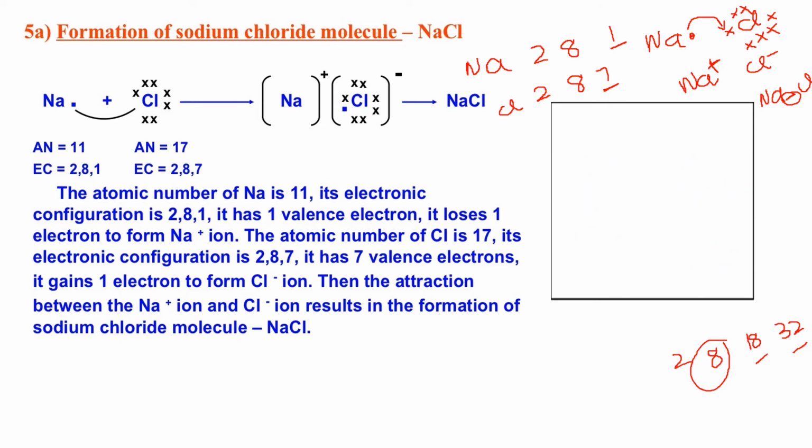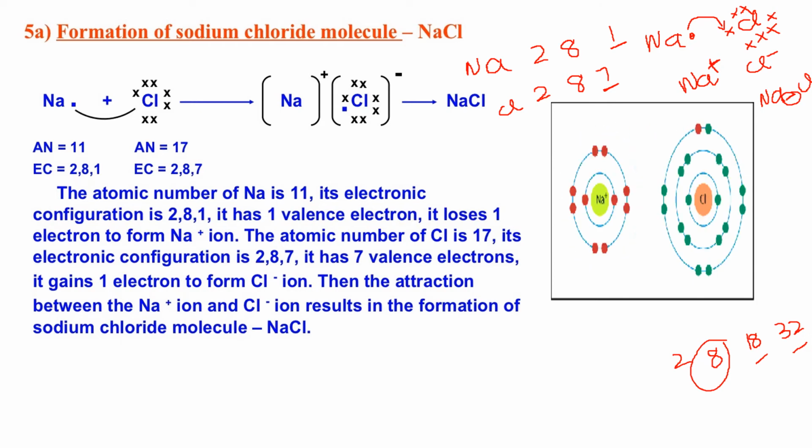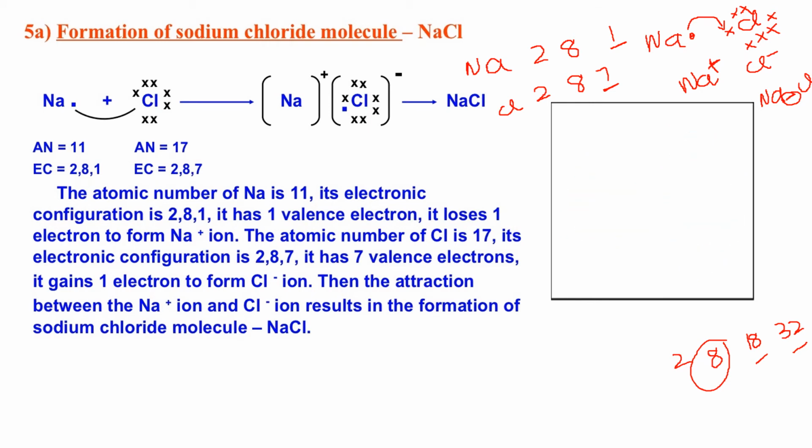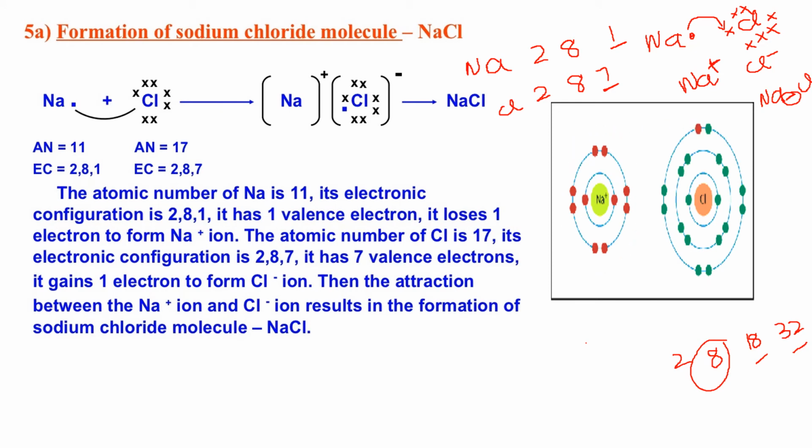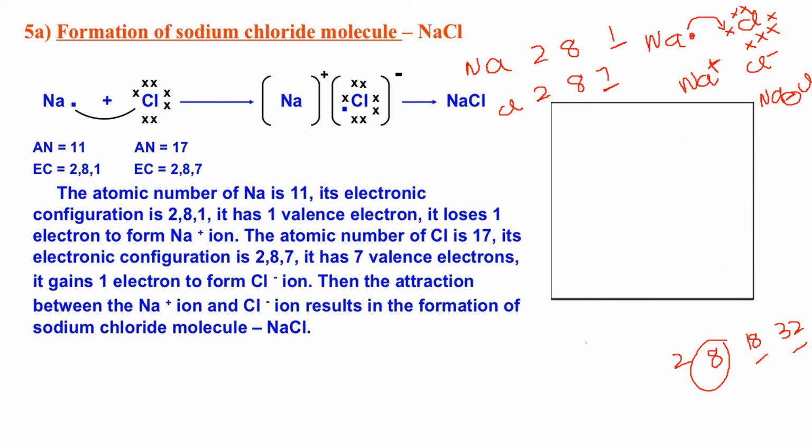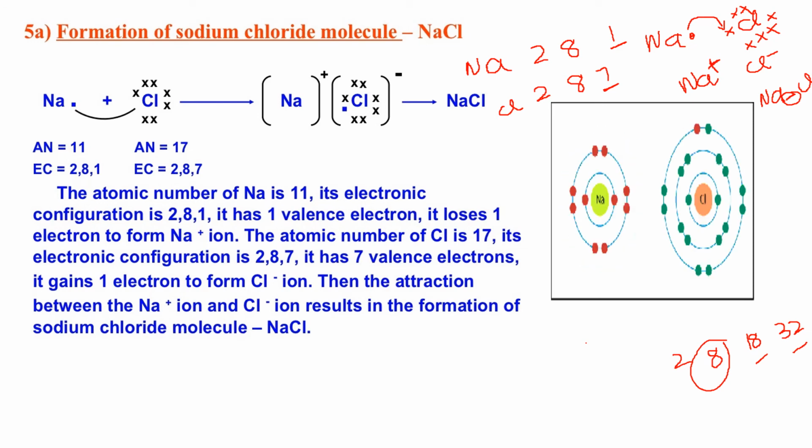So the bond formed between these two is called an ionic bond, or the other name of ionic bond is electrovalent bond. So this is how ionic bond is formed. We will see one more example. Look at this picture. 2 and 8. So sodium loses its 1 electron, and chlorine is gaining 1 electron. So this is just to show you how 1 electron is getting lost from sodium. Okay. So we will see one more example.